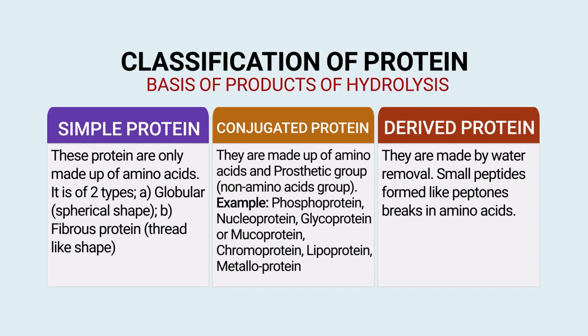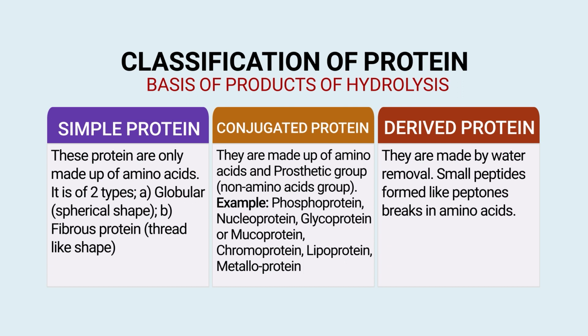Classification on the basis of product of hydrolysis is into 3 groups: simple protein, conjugated protein and derived protein. Simple proteins are only made up of amino acids. There are 2 types of simple protein: globular protein, which is spherical in shape, and fibrous protein, which is thread-like in shape. The proteins available in hair are included under the fibrous protein category.